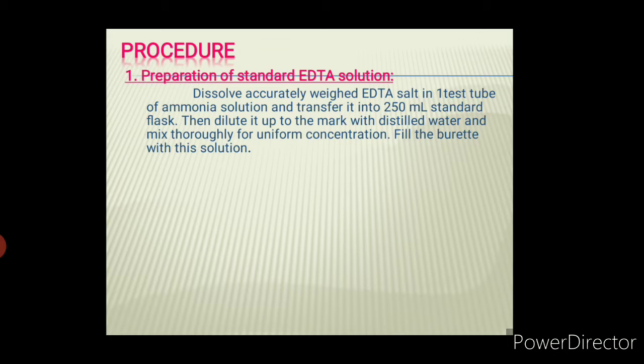Then fill the remaining part of the flask with distilled water so that the total quantity of the solution becomes 250 ml. Then shake it properly for uniform concentration, then fill the burette with this same solution. You will understand this when we see the video of the experiment.